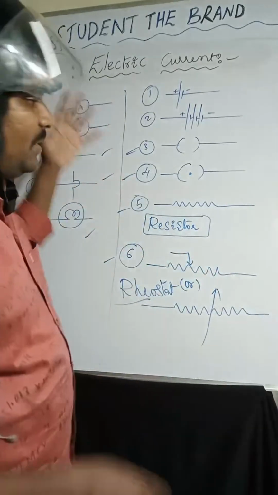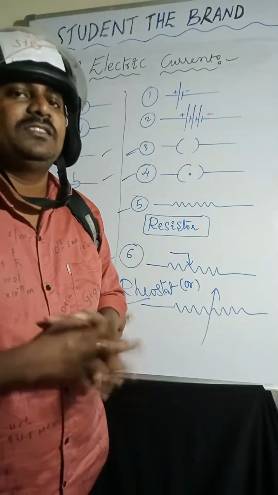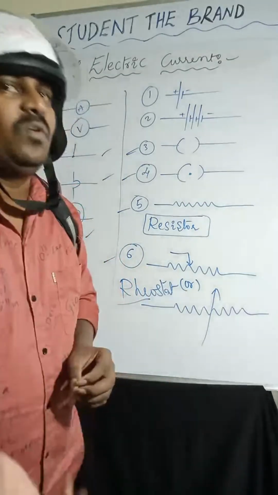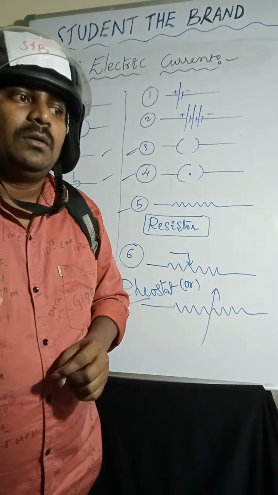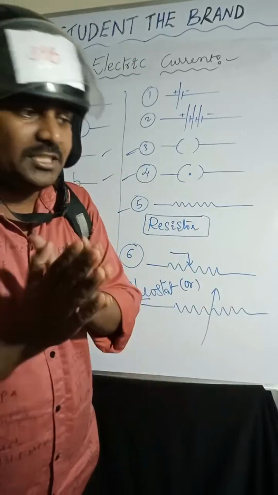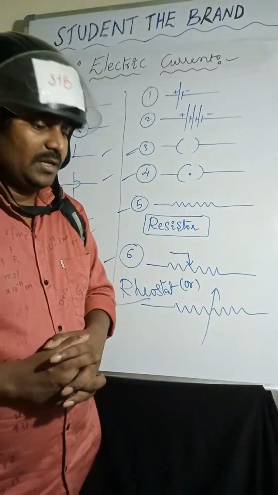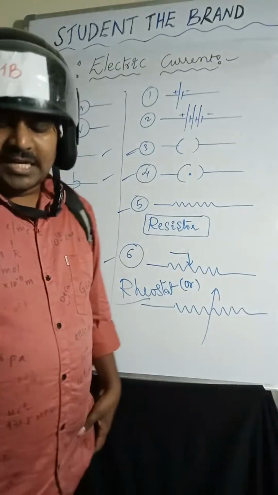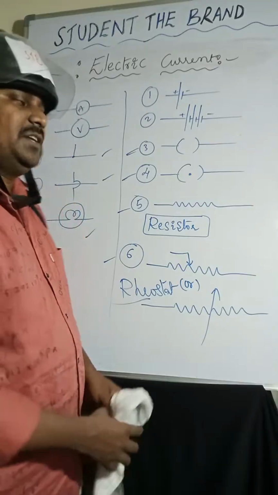Next one, ammeter. Ammeter is a device which is used to measure the electric current. Ammeter is connected in series combination. Coming to the voltmeter. Voltmeter is a device which is used to measure the potential difference, and it is connected in parallel combination in the circuit. The SI unit of current is ampere. The SI unit of potential difference is volt.